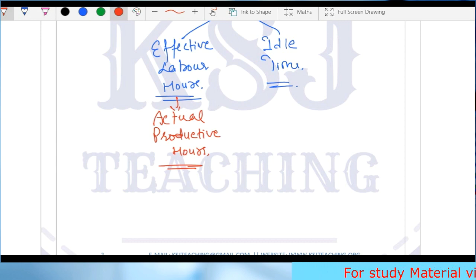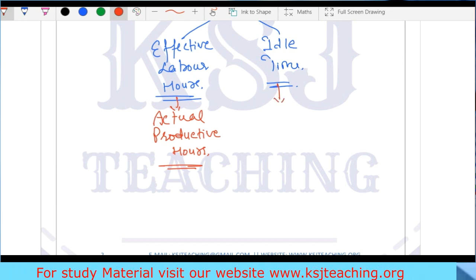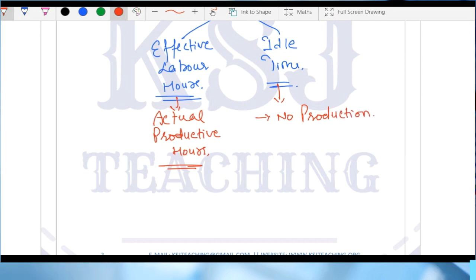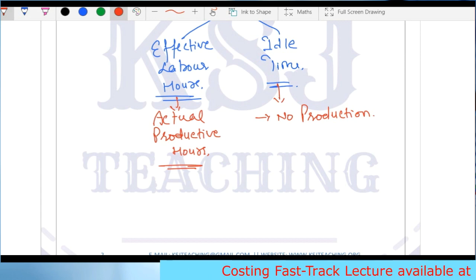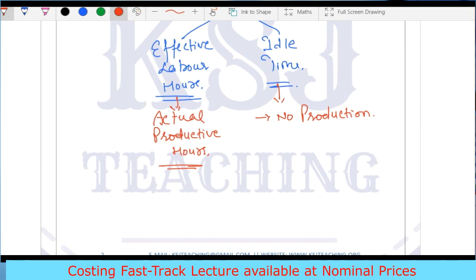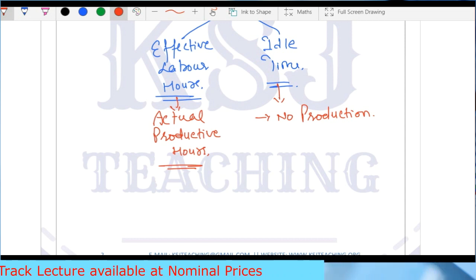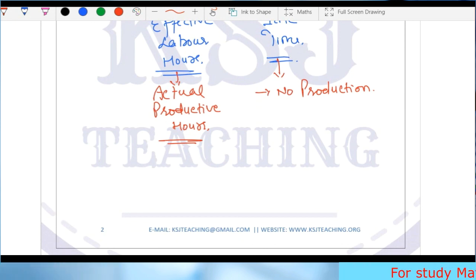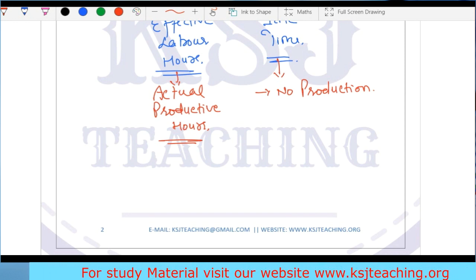Clear? Sir, what is idle time? Idle time is when there is no production. Sir, just tell me one thing. If the worker is not contributing anything to the production, will you not pay him? Will you say that I am not going to pay you? Sir, it will depend upon the situation. Just imagine your worker is taking a half an hour break for lunch. Will you deduct his salary for having 30 minutes break?